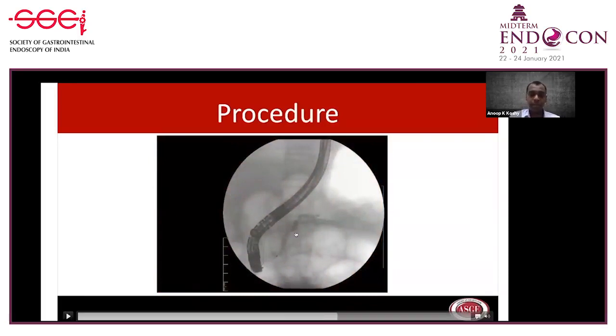Actually, if you see this pancreatogram, there is a problem here. See, this is the problem with the rendezvous technique. Sometimes what happens with the rendezvous technique? This wire, you can see here, is going in the PD, coming out of the PD.